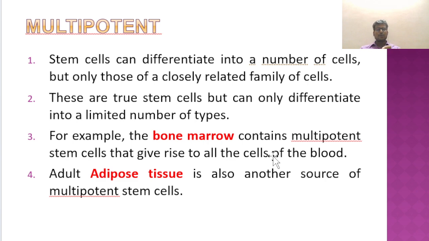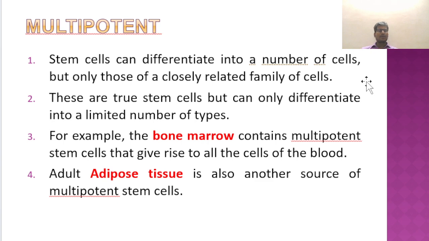The prefix shows multi, many cells. Multipotent stem cells can differentiate into a number of cells, but only those of a closely related family. Suppose you take bone marrow derived stem cells, which will produce only cells related to that germ layer, for example muscle cells, adipocytes, bone cells, chondrocytes and blood cells.